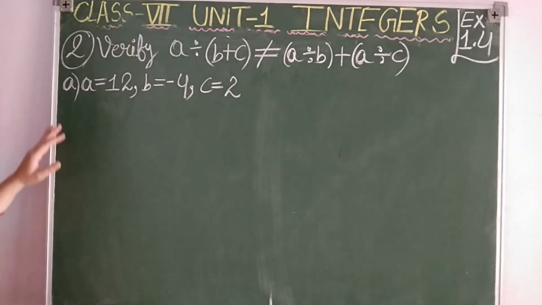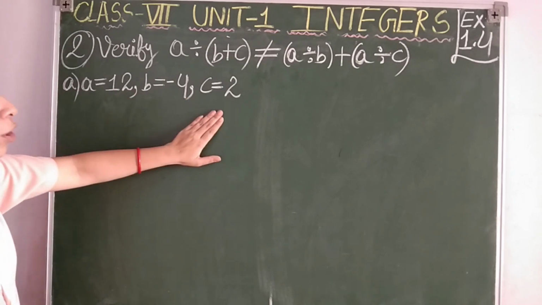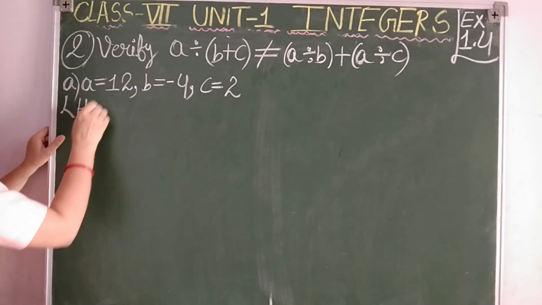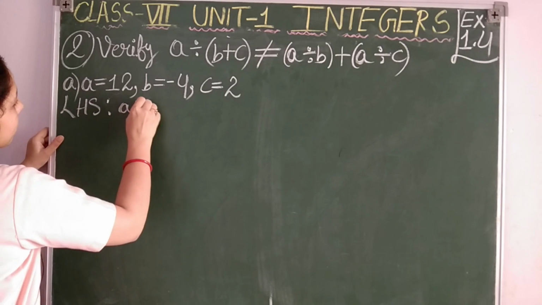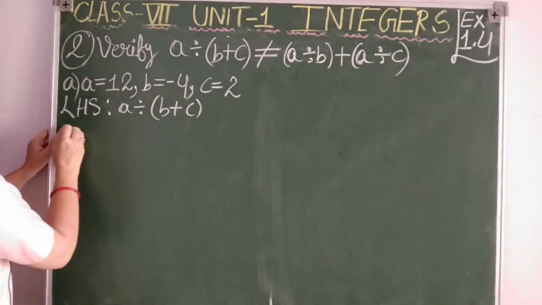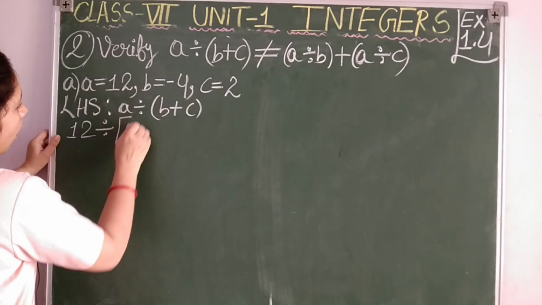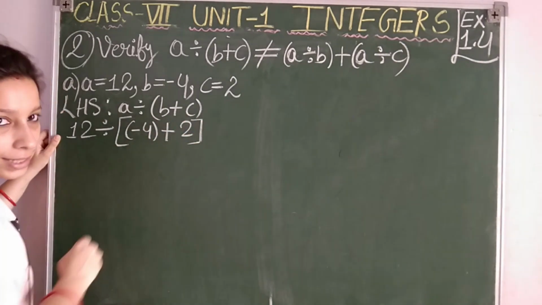Let's see how. So here for A 12 is given, for B minus 4, and the value of C is 2. So let us take the LHS part first. In LHS it is given A divided by B plus C. So in place of A I will write 12 divided by, for B I will write minus 4 plus, for C I will write 2, students. Clear?